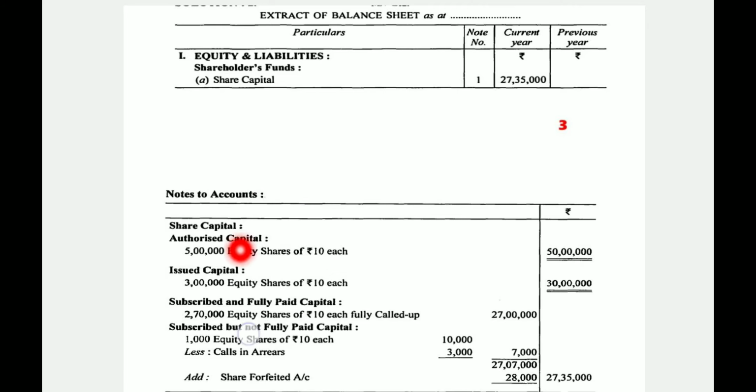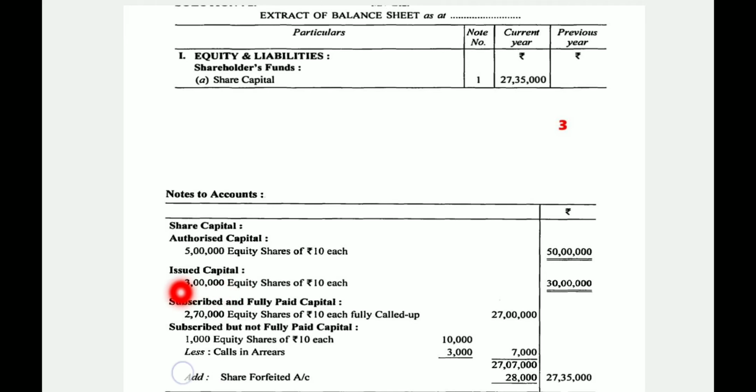Okay, first of all, ignore this part. You have to pay attention to the notes to account. So authorized capital was 5 lakh equity shares of 10 each. In a previous question I showed you how to calculate the number of shares.